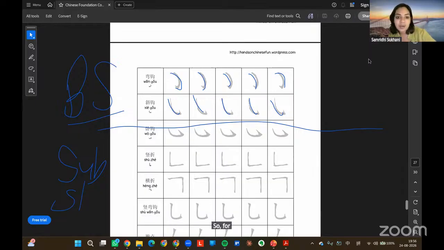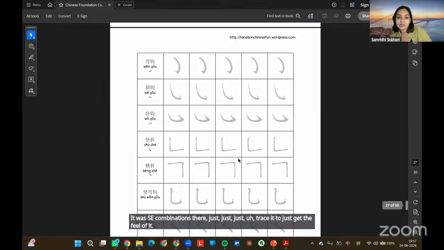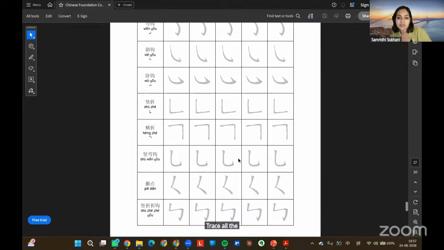So for example now this right falling, it's gonna fall from downwards. This is right falling only but coming in a slightly different shape. Then we have a horizontal vertical combine. Then we have this, vertical horizontal combine, then horizontal vertical combine, then vertical horizontal hook. So basically such combinations. Just trace it to get the feel of it. Trace all the characters till the end.